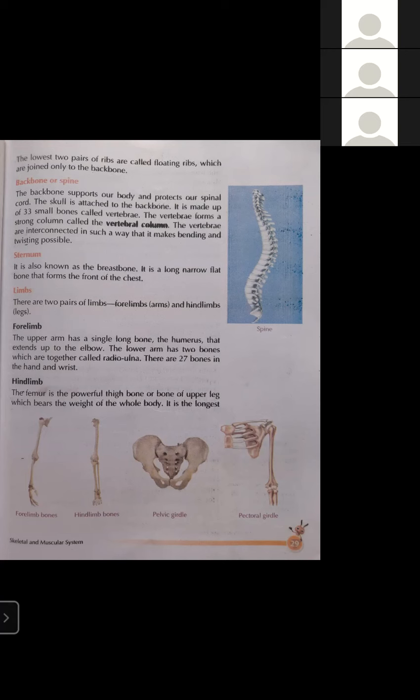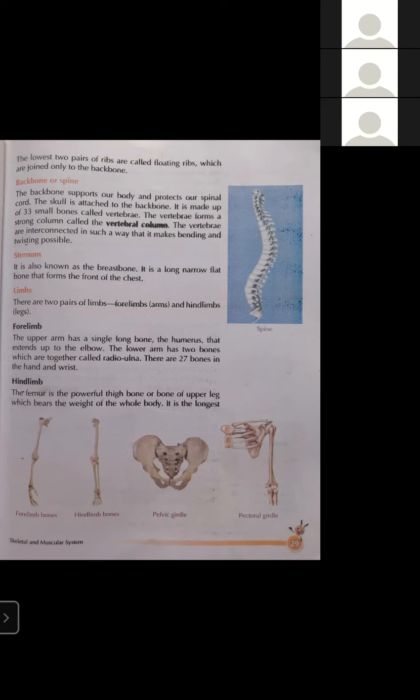Okay, students, so this is the structure of our forelimbs. Forelimbs means arms. From the shoulder to the elbow, the bone is known as the humerus. From the elbow to the wrist, there are two bones known as the radio ulna. And inside our hand and wrist, there are 27 bones.